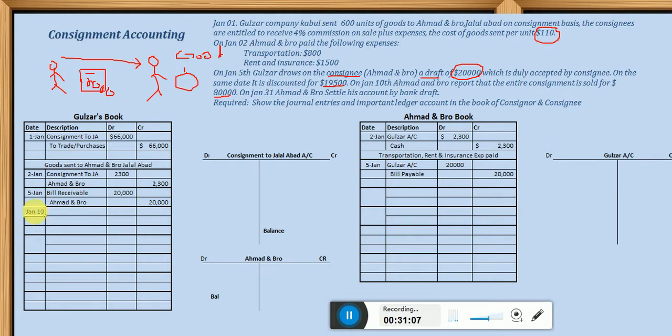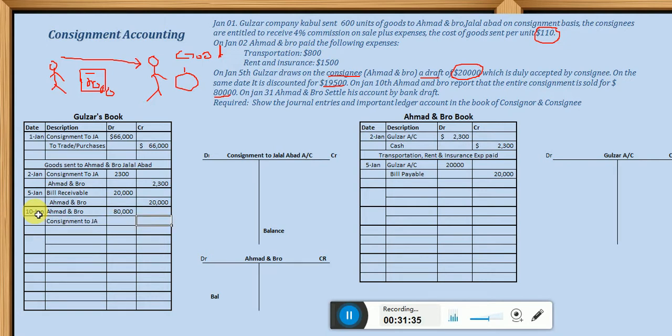Now Gulzar should debit Ahmad and Bro account. Why? Because goods are sold by Ahmad and Bro and the cash is received by him. So Ahmad and Bro is receivable for him. This amount is to be received from him. How much? That is $80,000. So 80,000 should be debited, and he should credit consignment to Jalalabad account for $80,000.